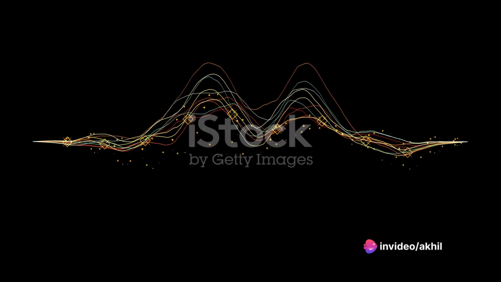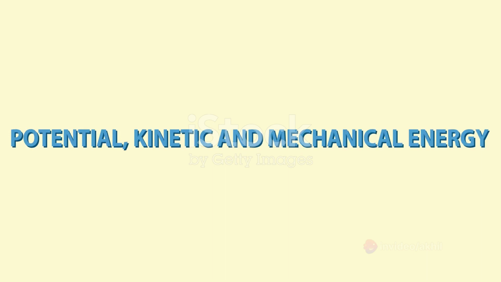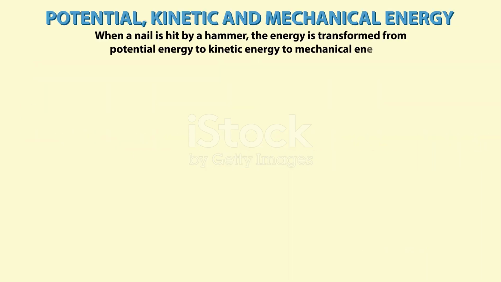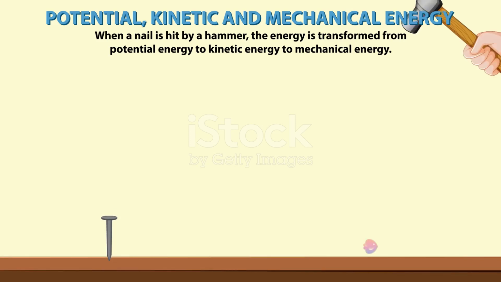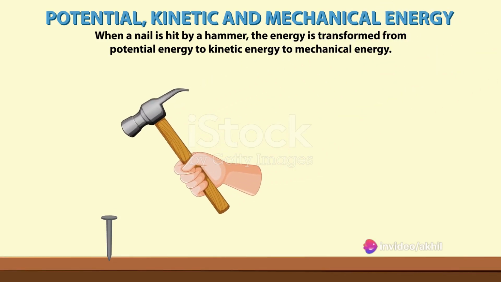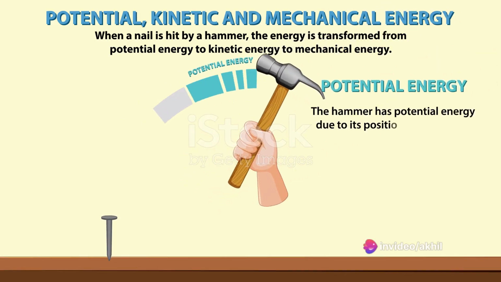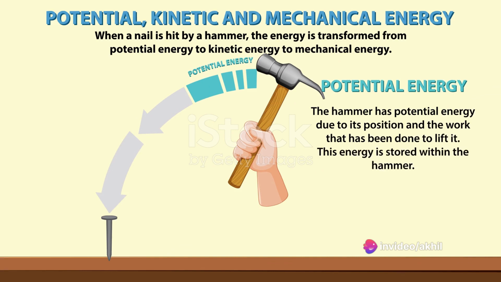At its core, Schrödinger's equation is all about waves. But not just any waves, we're talking about probability waves. These waves describe the likelihood of finding a particle in a particular state or location. The equation has two main parts. The left side of the equation represents the total energy of a particle. This includes both its kinetic energy, the energy of motion, and potential energy, the energy of position or state.